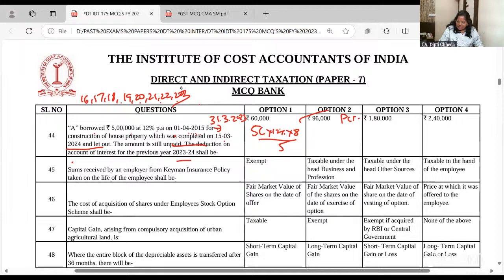And it's correct. Nowhere have they given that the loan is still unpaid. So what will be the current year's interest? 96,000 is the pre-construction interest. What is the current year's interest? See what the current year's interest will be. 60,000.